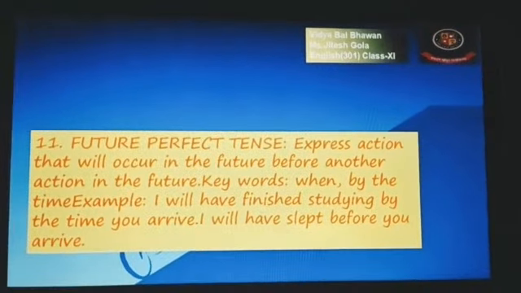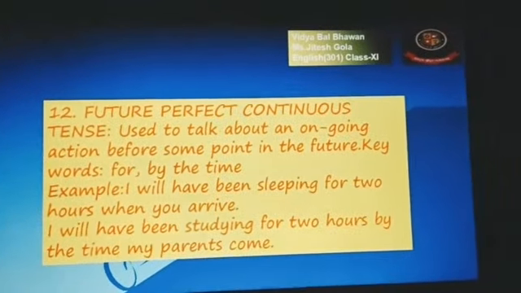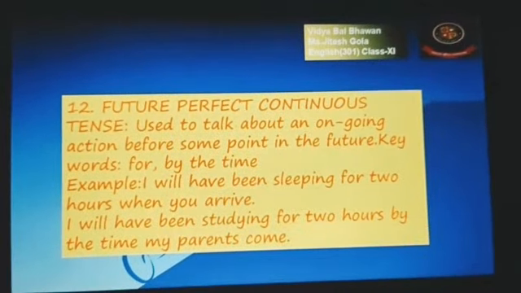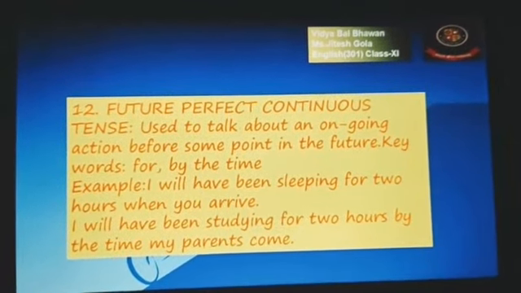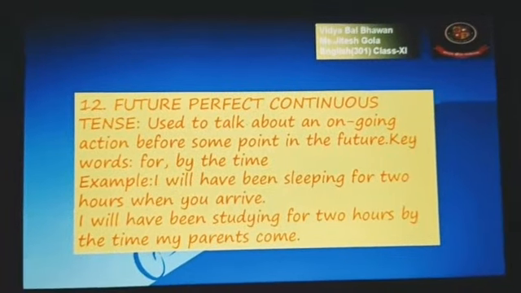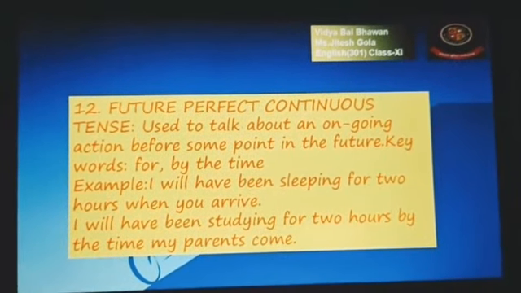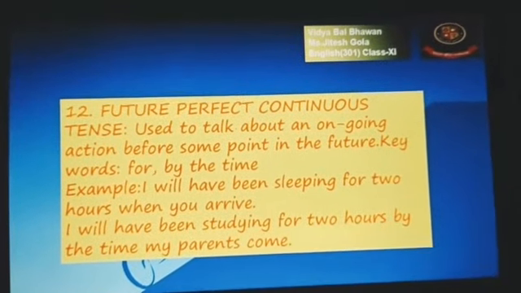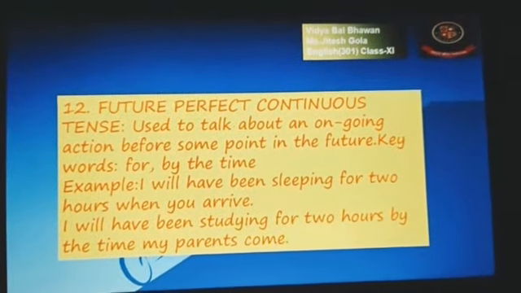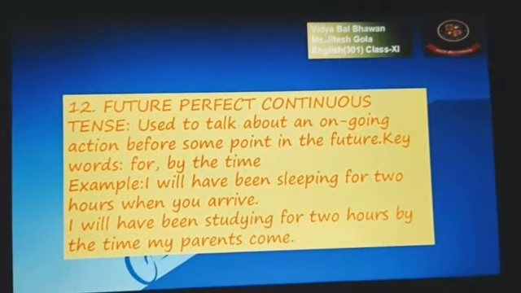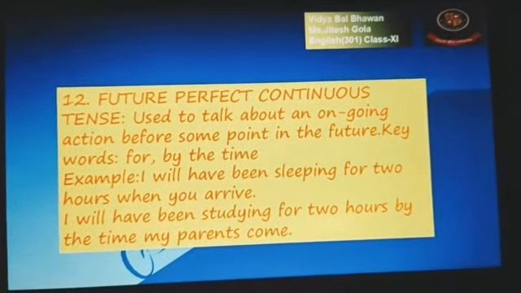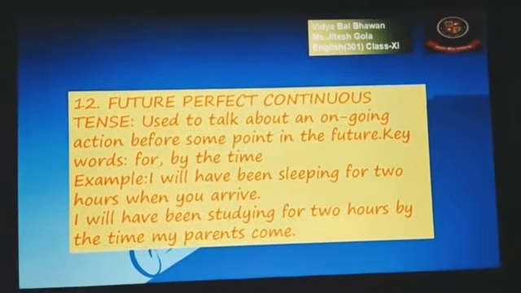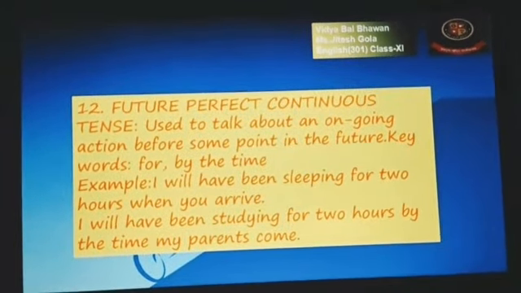Okay, now the next one, future perfect continuous tense. It is used to talk about an ongoing action before some point in the future. Keywords, if we talk about, are for, by the time. An example for the future perfect continuous tense is I will have been sleeping. Remember, for perfect continuous, been is the indication.